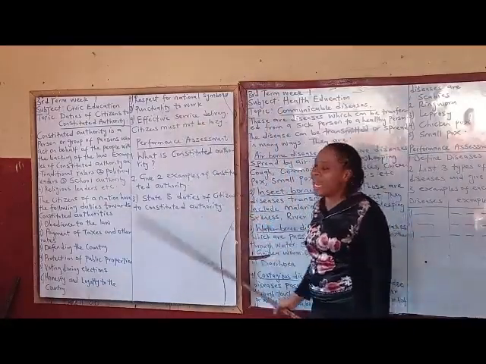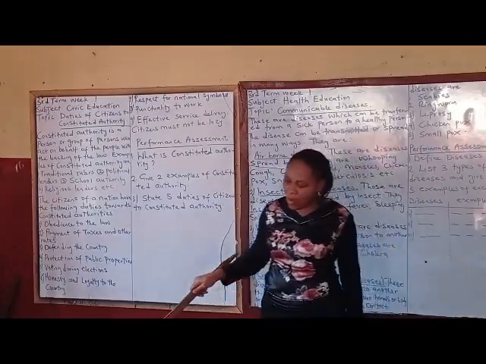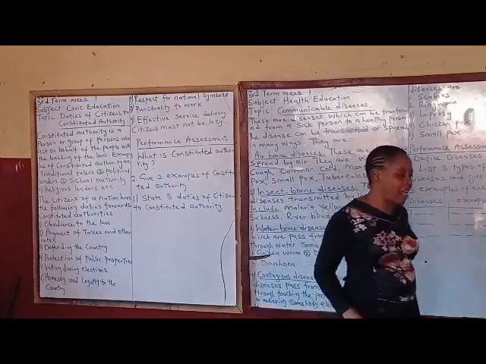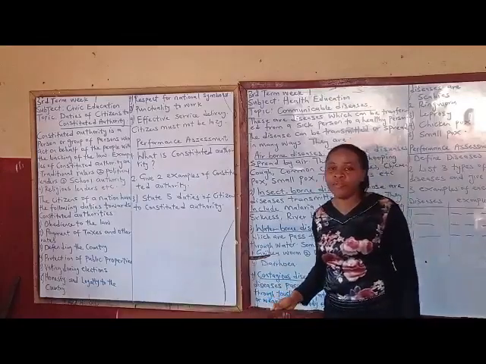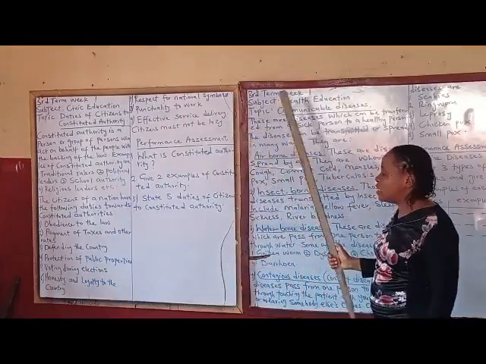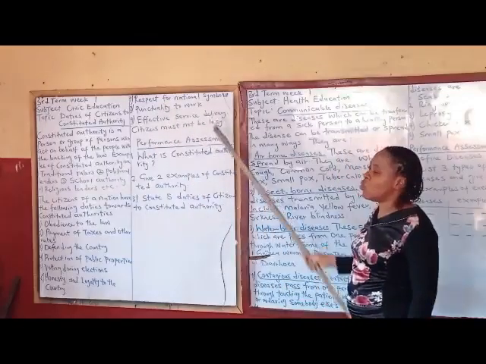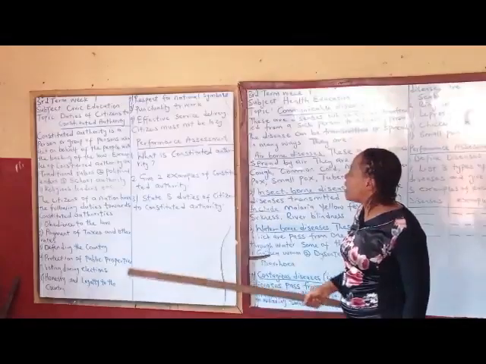You go to work early. Some people that are not good citizens, when they get to their workplace by 8 o'clock, they will write at the attendance register, they will write 7 o'clock. Those people are not good citizens. They are not loyal. You should be punctual to work. Go to work and write the exact time you came to work.